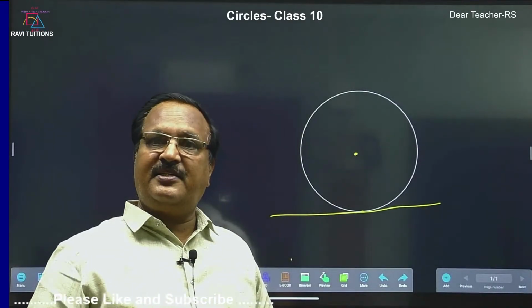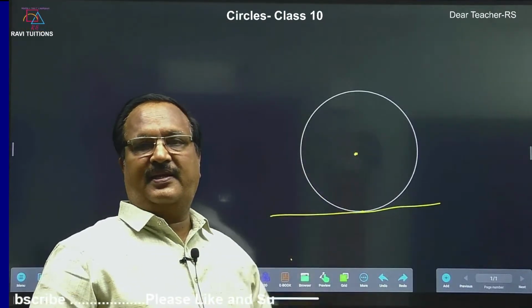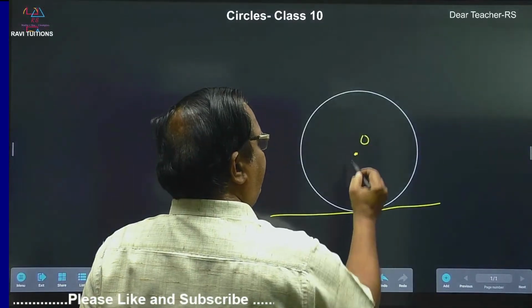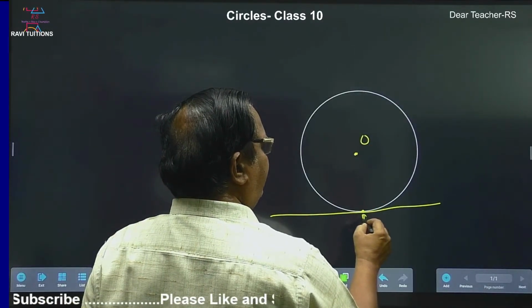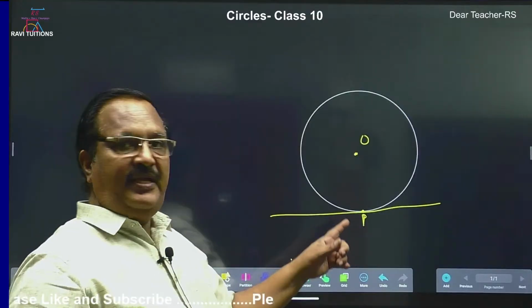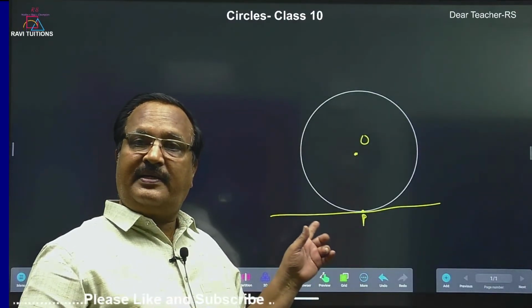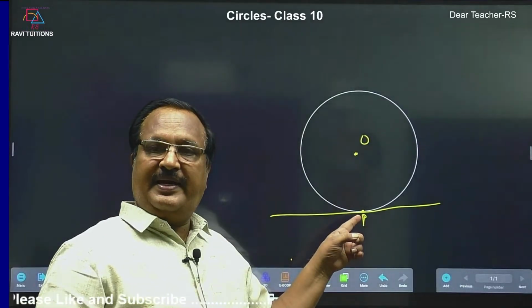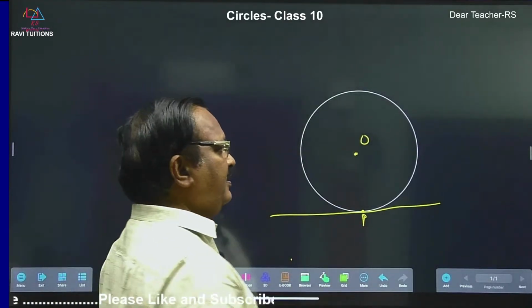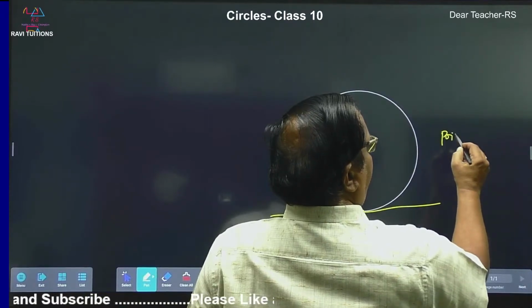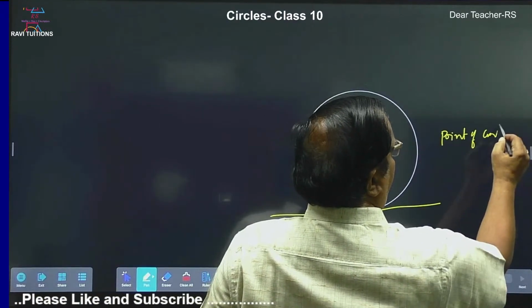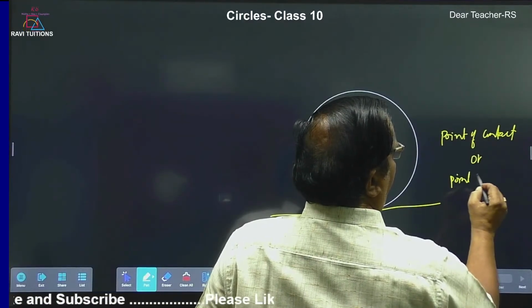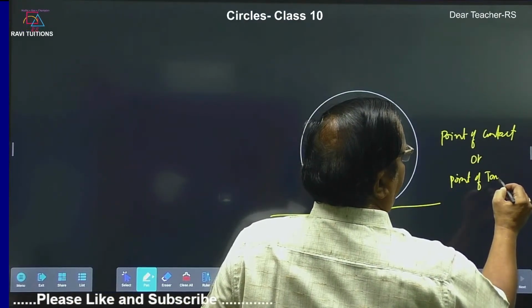Okay. So, now what to learn from this tangent and the circle? So, we have the relation between the tangent and the circle, right? So, now circle is center we are having, this is called point of contact. This P is where the tangent touches the circle, and this point we call it as point of contact or point of tangency.